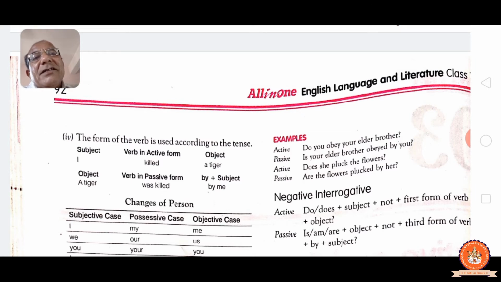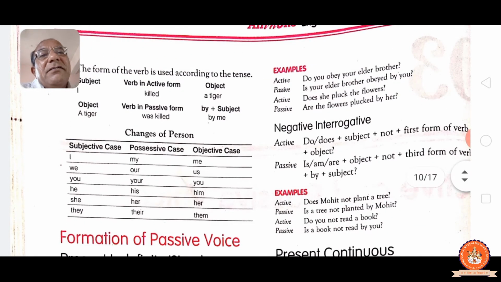Object taking first, a tiger. See, in active last, that we have to take first. "Was killed," because "a tiger" is singular and in simple past tense, so "was" is coming. Past participle: killed, by I becomes me. See this. Now, changes of the person: subjective case, possessive case and objective case.